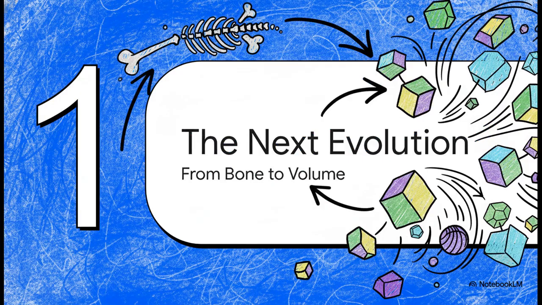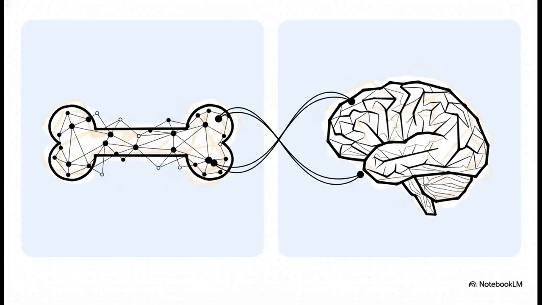All right, moving on to Section 1, the next evolution, from bone to volume. So now that we truly understand the impossible nature of this anomaly, let's look at the master implementation plan. We're tracking the system's massive leap from its current TypeScript reasoning engine, which the Magus actually calls the skeleton or the bone, into a full, living, multidimensional volume.